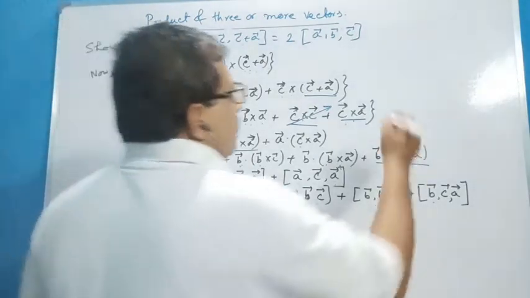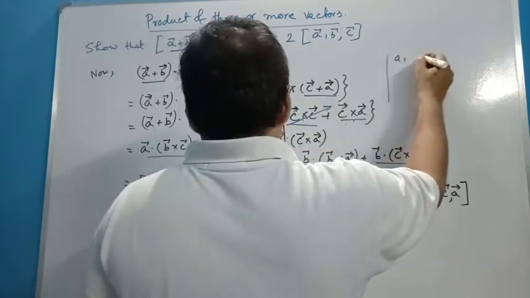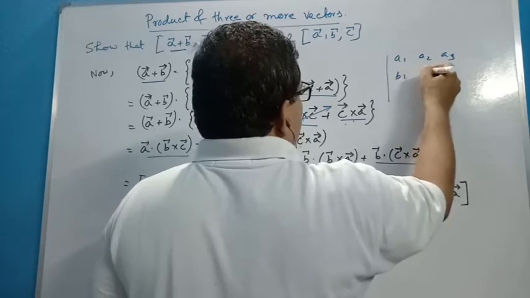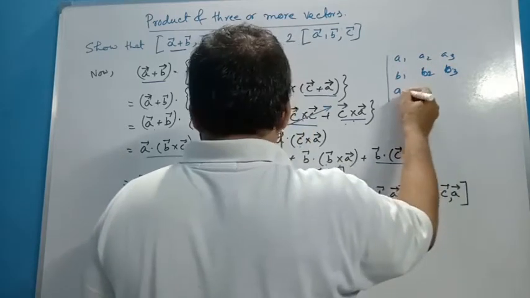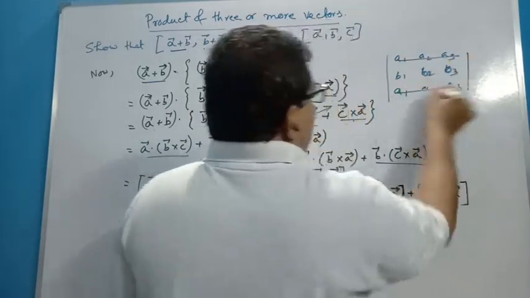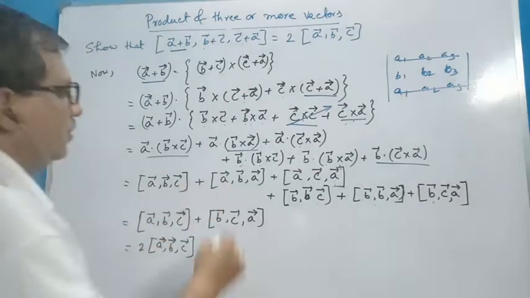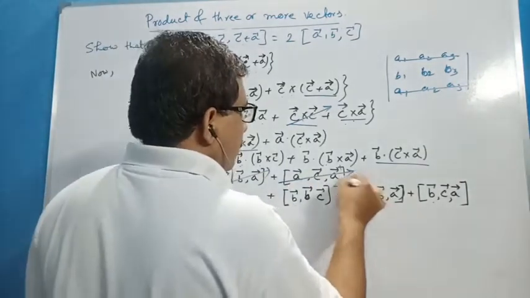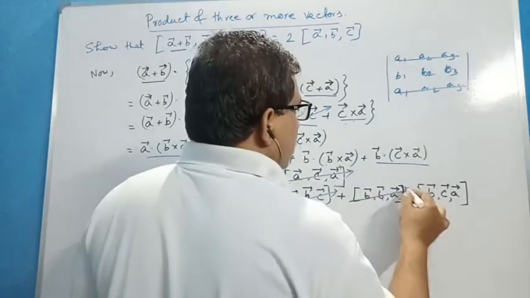Why? Very simple. If we take it in this form, suppose this is A1, A2, A3, and this is B1, B2, B3, and this is again A1, A2, A3. Now first row and third row are identical, therefore the value of the determinant is 0. So this must be 0. This is 0. This is ACA, so this is also 0. This is BBC, this is also 0. This is again BBA, so this is also 0.